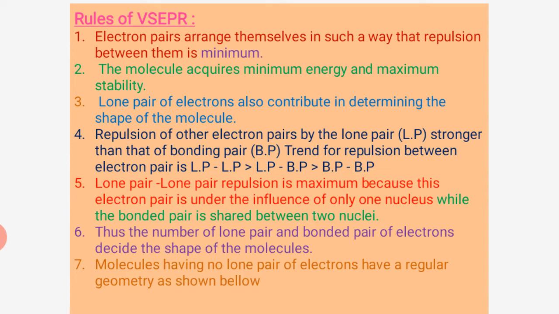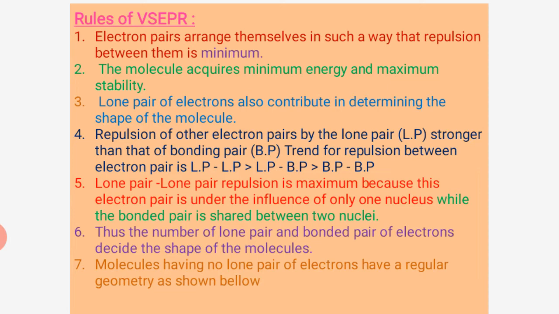which is more than the bond pair-bond pair, BP-BP, because the lone pair repulsion is maximum. In this case, the electron pair is under the influence of only one nucleus, while the bond pair is shared between the two nuclei. Thus, the number of lone pairs and bond pairs of electrons decide the shape of the molecules.